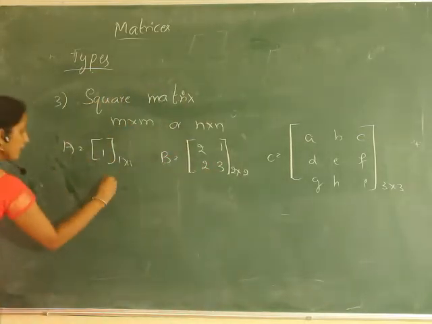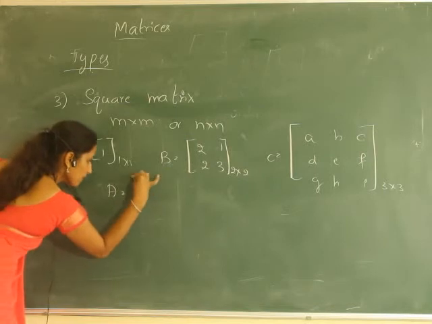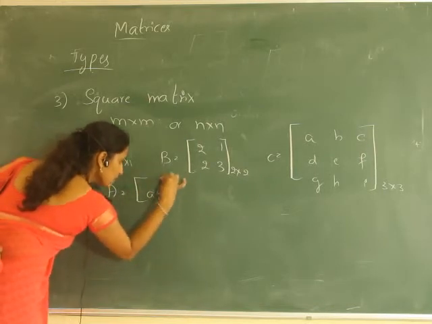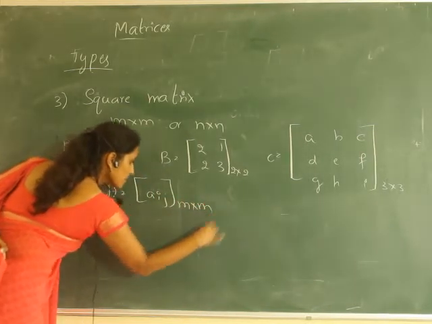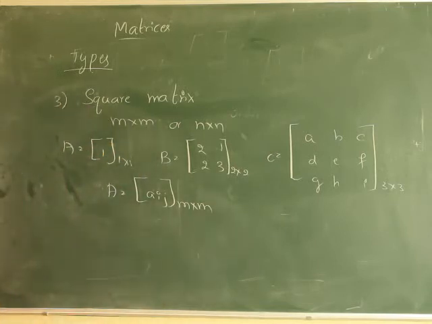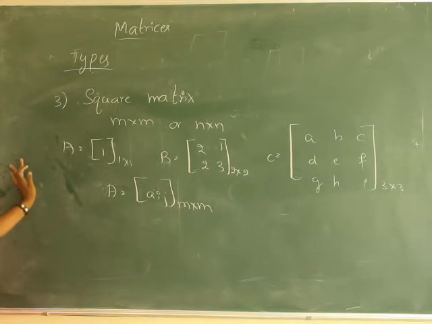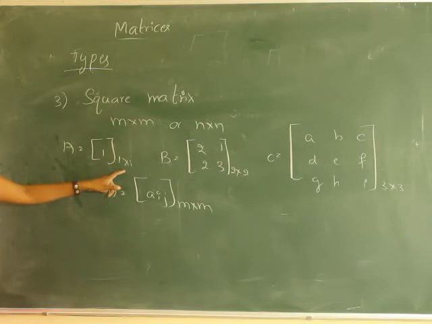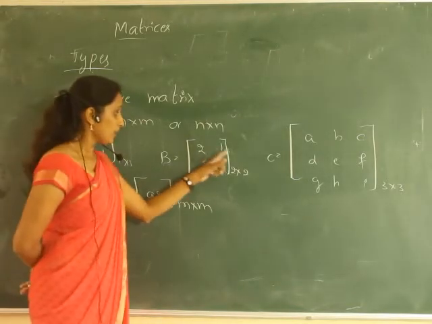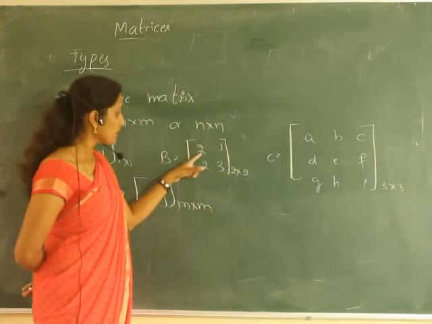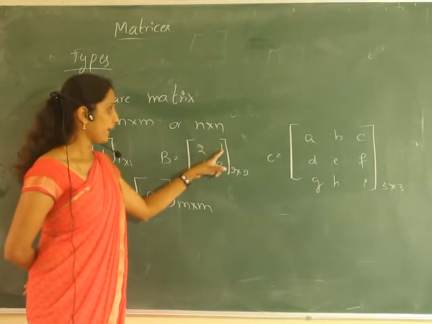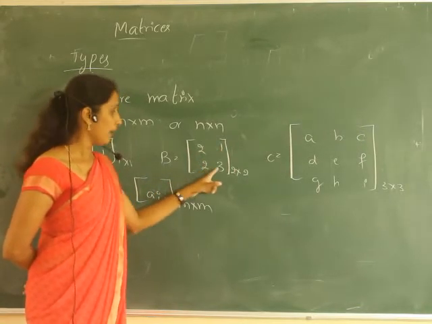Generally we write a matrix Aij of the same order, m by m or n by n. In a 1 by 1 matrix there is only one entry. Here there are 4 entries: A11, A12, A21, A22.